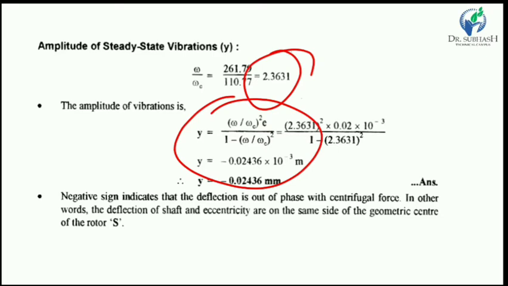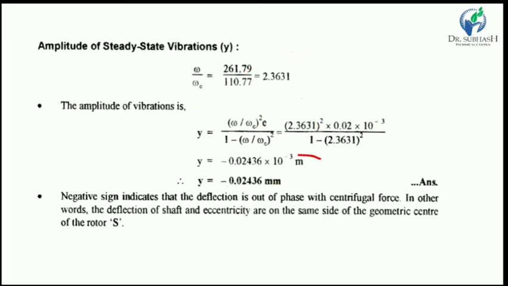Now in this equation, put in all the values, and finally we get the value of y as negative 0.02436 mm. This is the amplitude of vibration. Here the negative sign indicates that the deflection is out of phase with the centrifugal force. In other words, the deflection of the shaft and the eccentricity are on the same side of the geometric center of